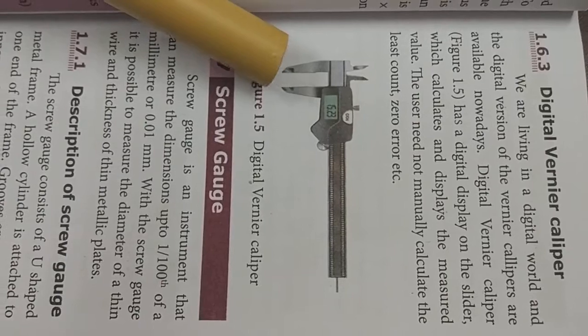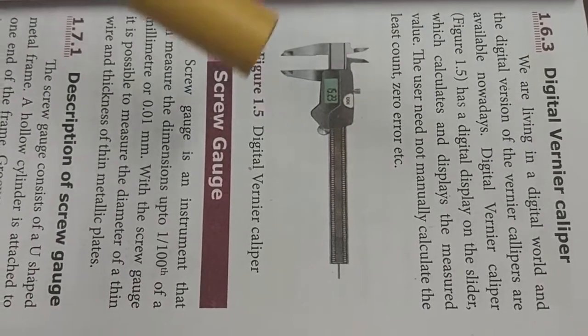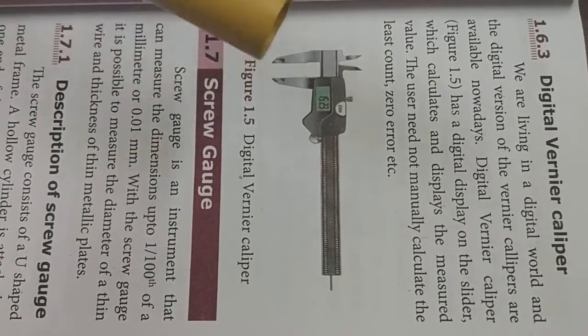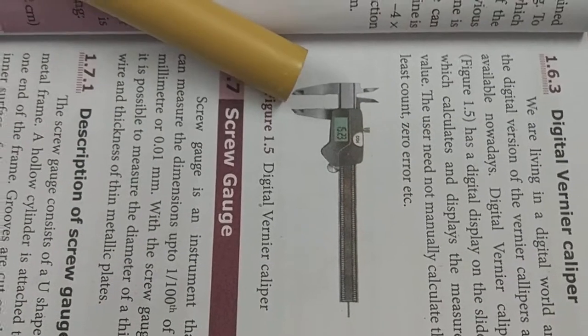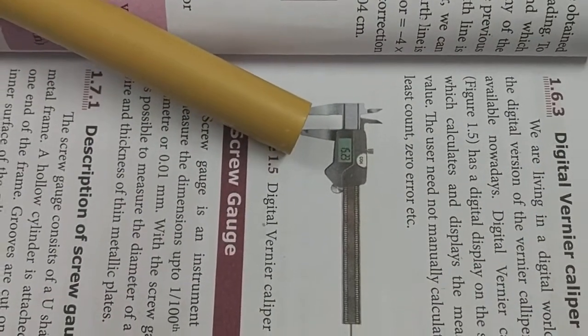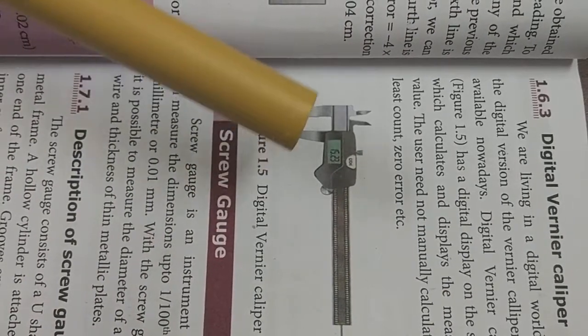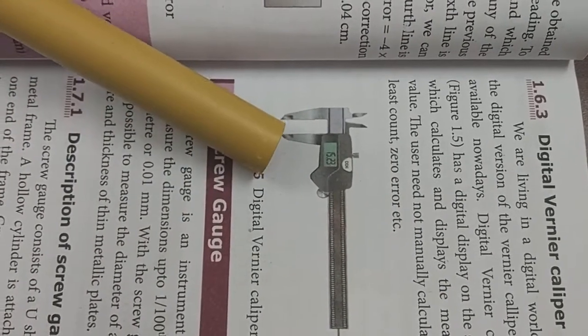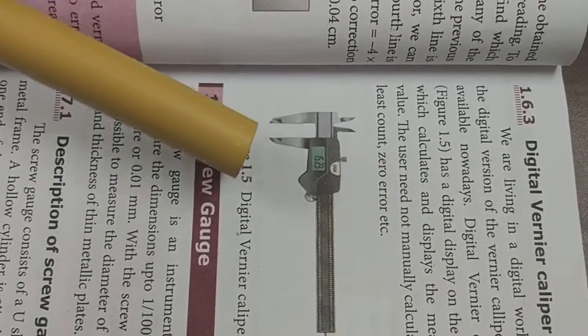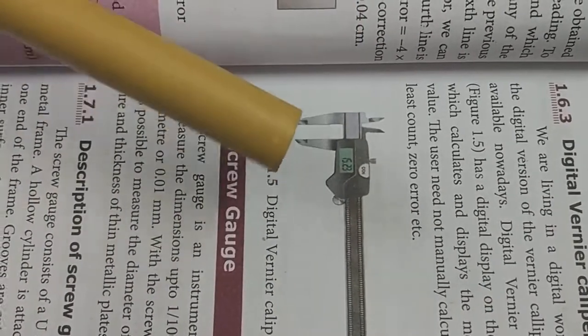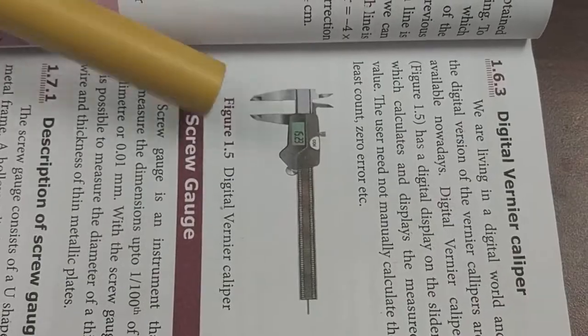So you have to measure all the values manually. With this digital vernier caliper, you place the object between the lower jaws and the digital meter presents the total, corrected value of the diameter of the particular object. This is very simple and easy for finding the diameter of the simplest object. Thank you students.